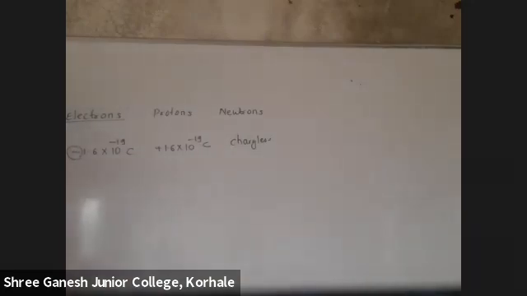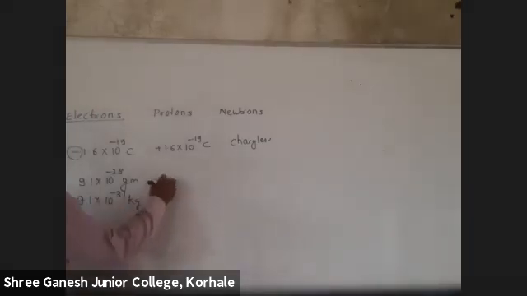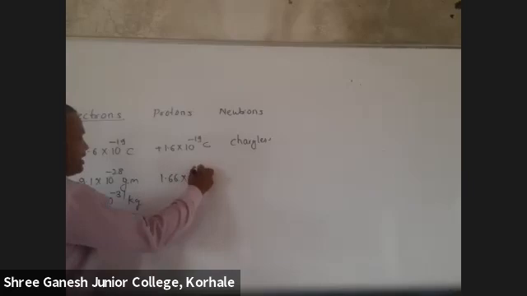Okay. Now tell me, students, if you talk about the mass, because these numbers you should remember. Directly question is asked, what is the mass of electron in grams? Yes, 9.1 into 10 raised to minus 28 grams. Correct? So in kg, 9.1 into 10 raised to minus 31 kg. Correct? What is the mass of proton? 1.66 into 10 raised to minus 24 grams.